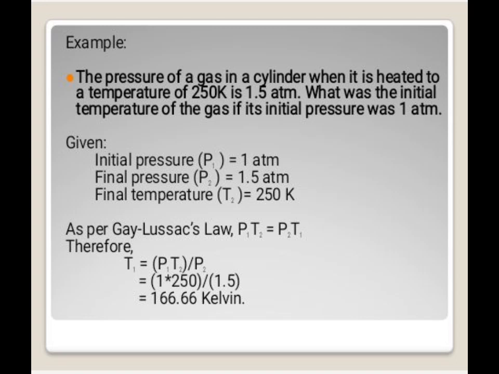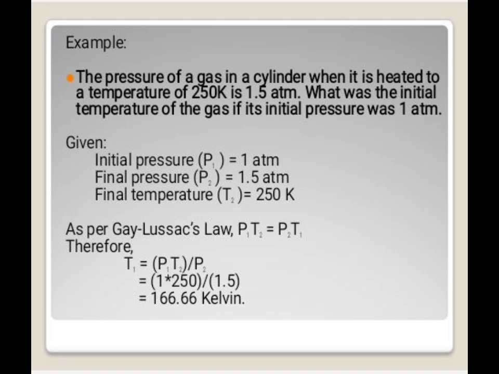So we have here the given: the initial pressure, P1, is equal to 1 atm. The final pressure, P2, is equal to 1.5 atm. The final temperature, T2, is equal to 250 Kelvin. As per Gay-Lussac's law, we have the formula P1 times T2 is equal to P2 times T1. Because we're going to find the initial temperature, we're going to use T1.